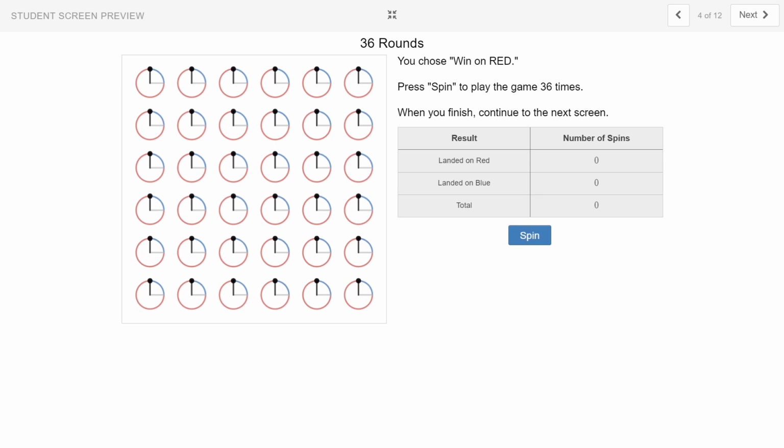Let's continue with our Desmos activity. This time, I did choose win on red, and where we left off last time, we were going to play 36 times and see what happens. Well, did you make a guess? How many times do you think I will win if I play this game 36 times if I chose win on red? We did look at the probability and said that it was about 3/4, so I would expect to win about 3/4 of the time. And 3/4 of 36 times would be 27 times. So let's spin these 36 spinners and see what happens.